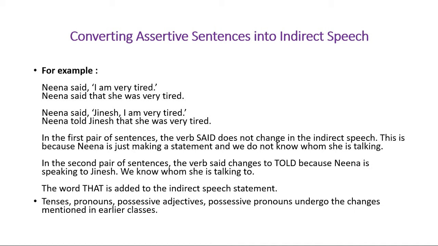Then instead of using the inverted comma, we used that, and then we maintained the rules of pronoun, that is, I is turned into she, and we maintained the rules of tense, that is, am is turning into was, and we put the rest of the sentence.